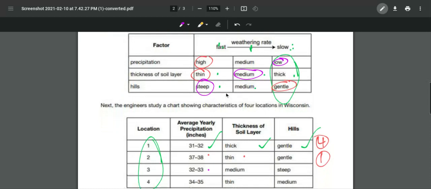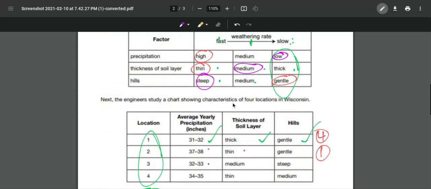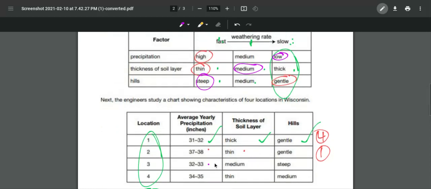So that means it's going to be fast. I don't think it's going to be as fast as location 2, but based on the data that's given, I would say it's probably average. It has low rain, medium soil, but the steep hills are just getting me there.